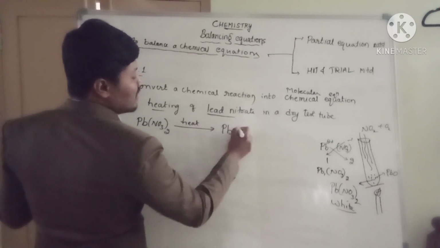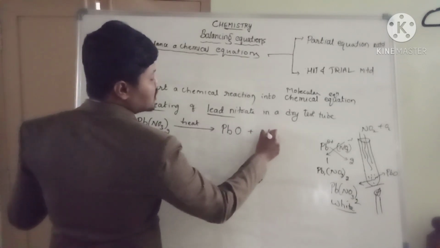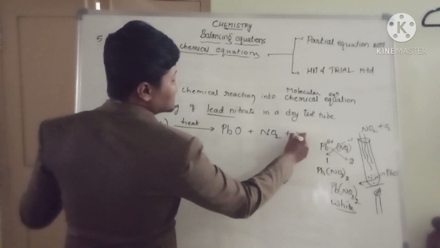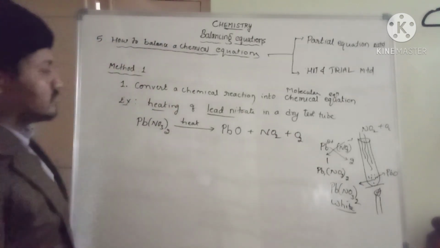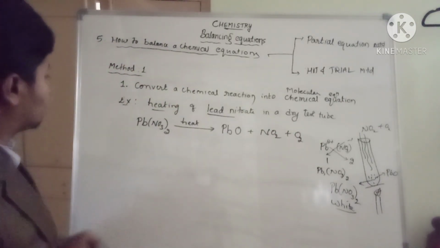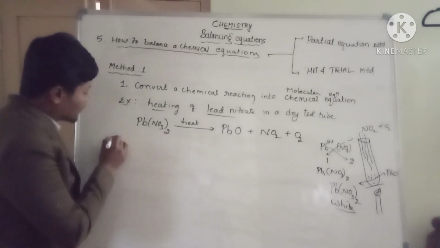Lead oxide, PbO, plus nitrogen dioxide, NO2, plus oxygen. I hope it's clear to everybody. Now step 2, what I told you.